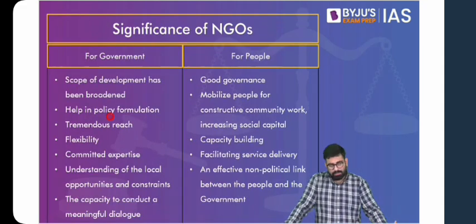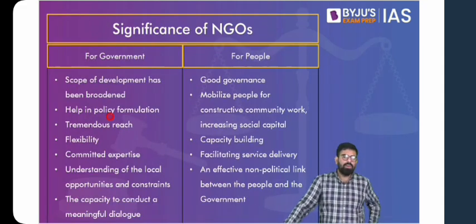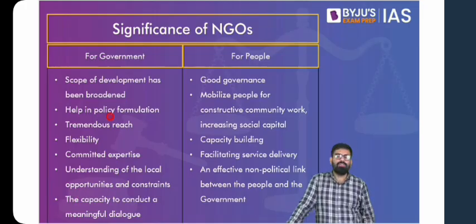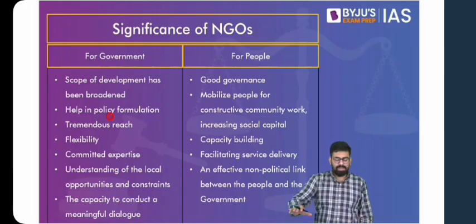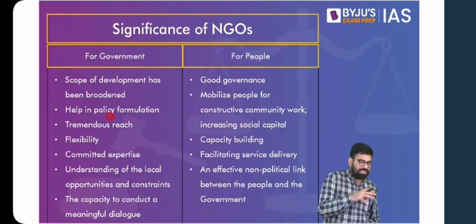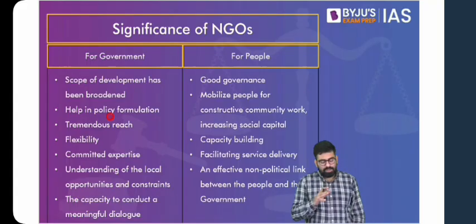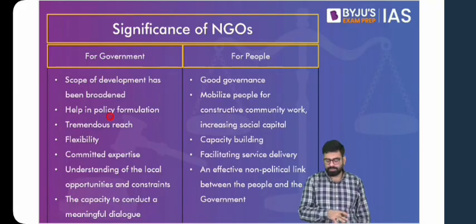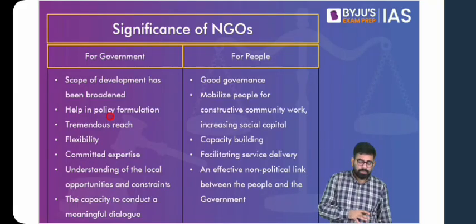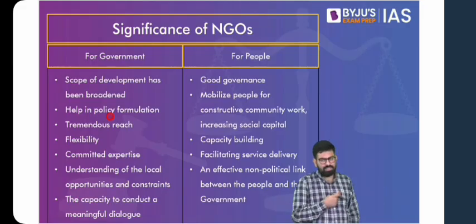Now let's come to the most important part, which is the significance of NGOs. Why are these NGOs important? You can directly take from the significance of your civil society, because ultimately they are working in the direction of development. They're going to help the citizens. They're going to help the government. So if you look at the significance of NGOs, divide them into two. One is their significance for the government. How are they helpful to the government? And then how are they helpful to the people?